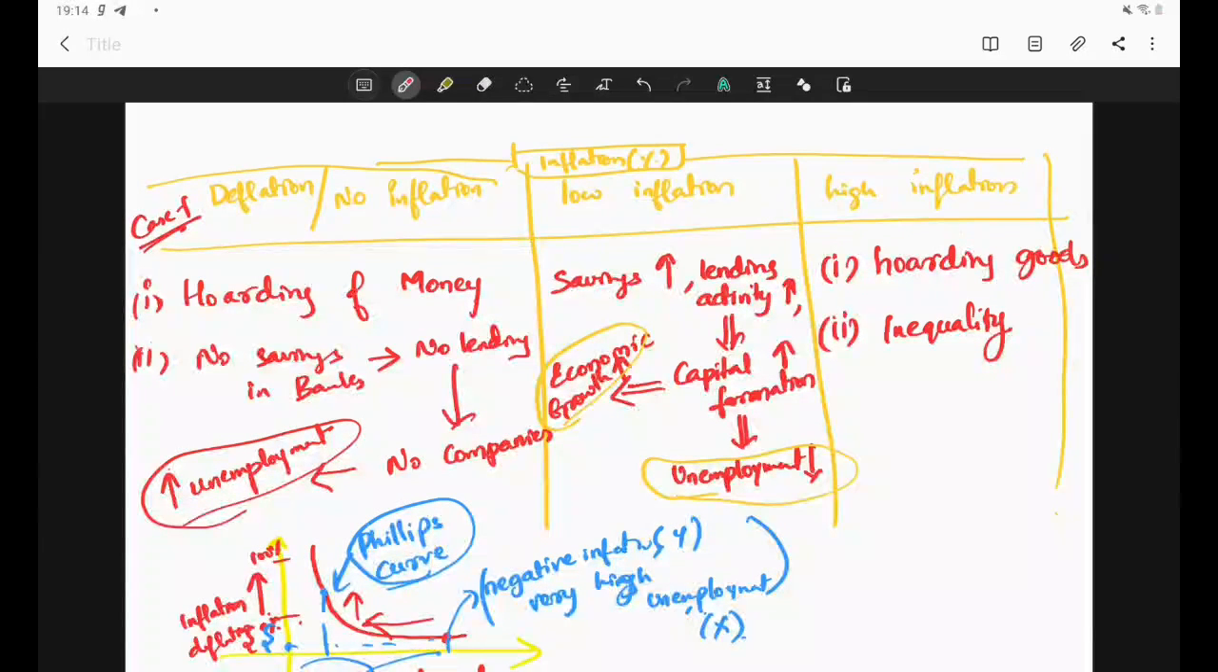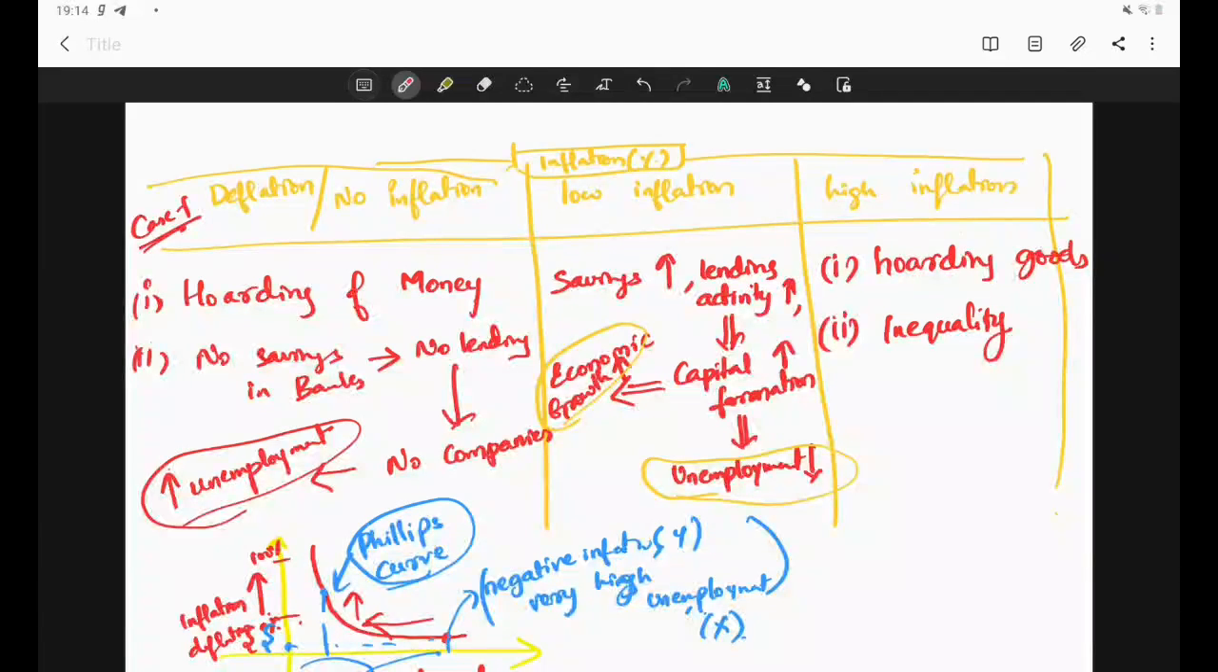their money will not be more valuable. Like if somebody is earning 10,000 today, and he will keep on earning 10,000 tomorrow also, there's no point, because with the 10,000, whatever he can buy today, he can only buy half of the goods in the next year. So that is bad. That will create inequality. So these are two main things that will happen due to high inflation. So too much inflation is also bad.